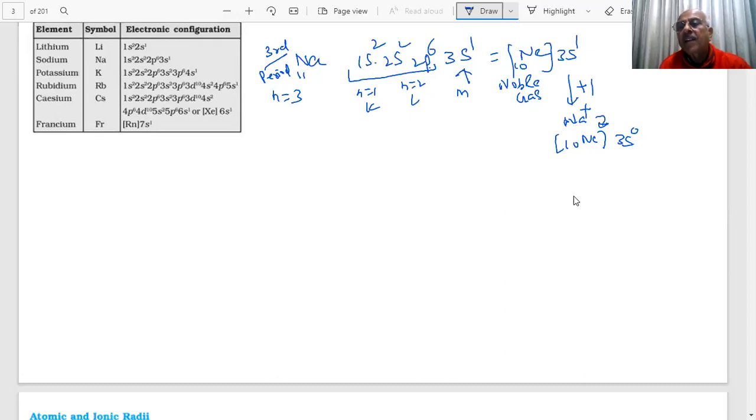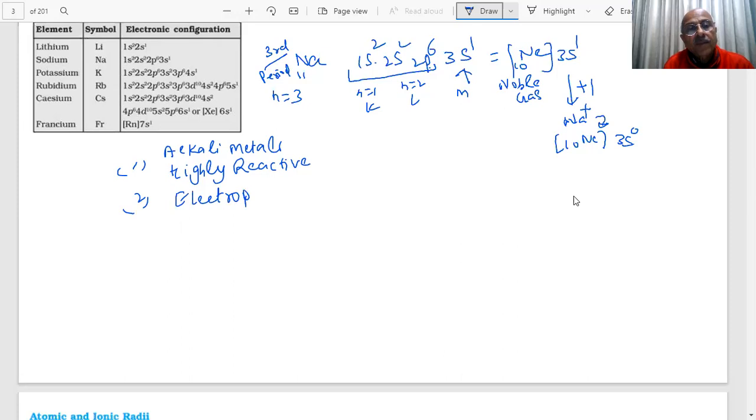So they have one electron in the outermost valence shell, students. They will readily lose one electron to form a noble gas configuration. Therefore, these alkali metals are highly reactive. They are electropositive because they readily lose one electron, students. They will readily lose one electron.